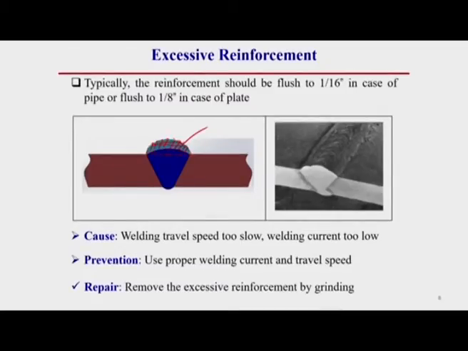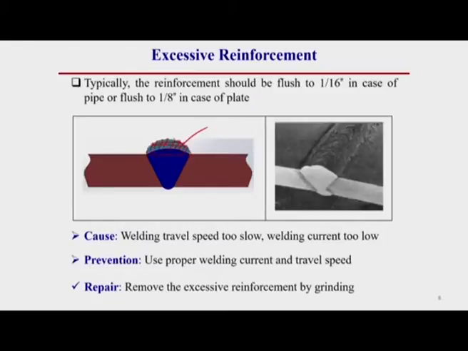That means for pipe weld 1/16 inch means around 1.5 millimeter bead height, as well as in case of plate this should be around 3 millimeter, maximum around 3 millimeter bead height. Then it is a standard reinforcement. Over this, that means if it exceeds 1.5 millimeter for pipe welding, then this is a defect. If it is for plate, if this reinforcement exceeds 3 millimeter, then this is a defect. So, this excess portion is not an essential part, this is a welding defect. So, we should do our welding so that this excess portion should not be there.